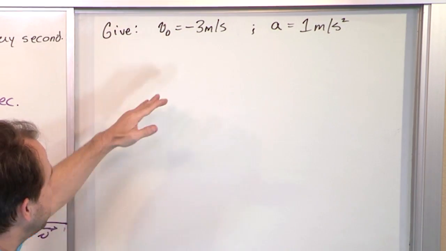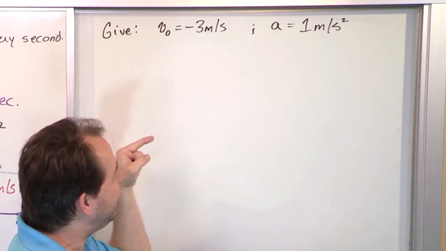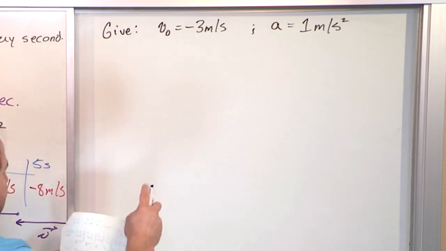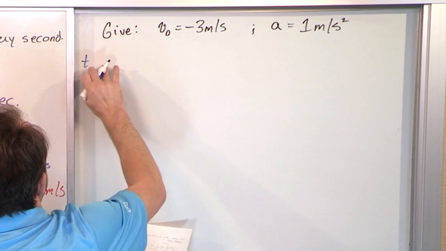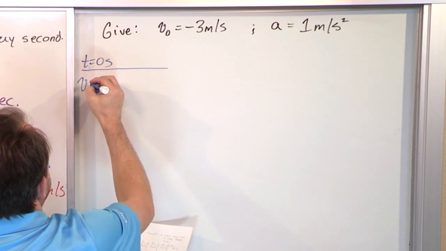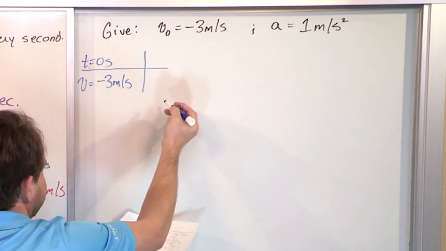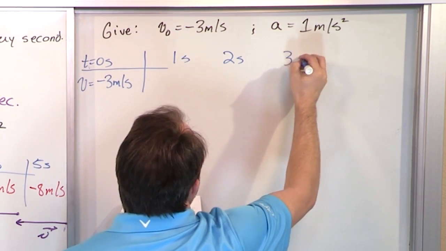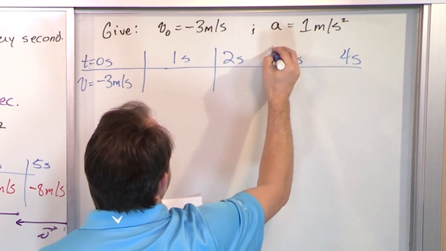What this means is I actually start off going this way, but I'm speeding my velocity up in this direction every second. So looking at it as a table, at t is equal to 0 seconds, my velocity is -3 meters per second. Now let's go look at a few times in the future. Well, 1 second, 2 seconds, 3 seconds, 4 seconds. We'll just take it to 4 seconds this time because you'll get the point here.